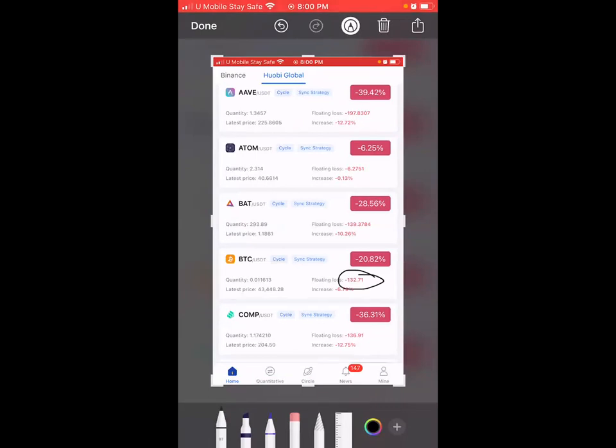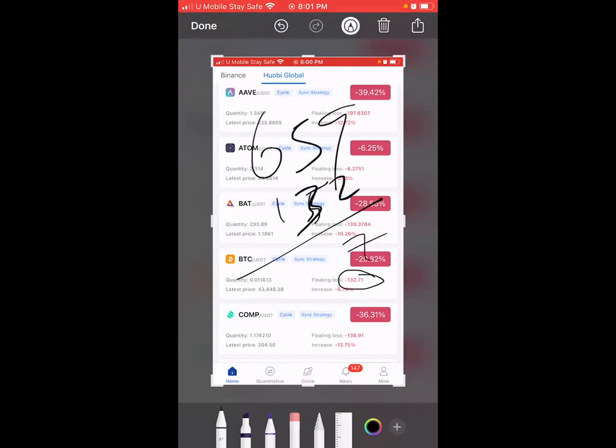Now, this floating loss is calculated based on how much he invested. If you look at the total price of the Bitcoin from 54 to 43, it dropped 11,000. But because he only invests 659, from that 659, this market has dropped 132. If you minus this, it becomes 527. So he's having a floating loss of 132.